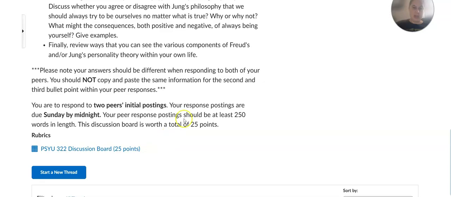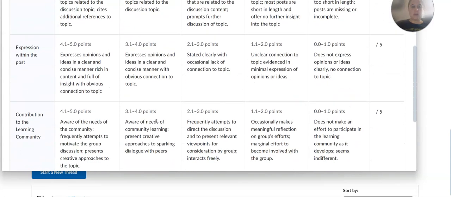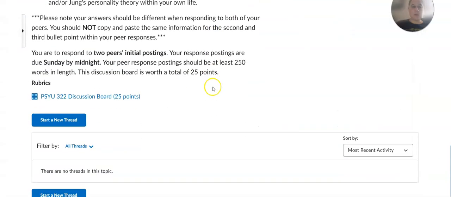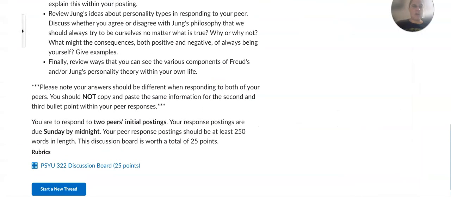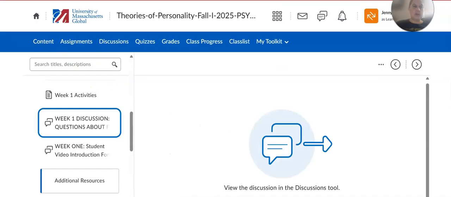And then once again, peer response postings should be 250 words in length, 2 of them due Sunday by midnight, and the total of the discussion boards is 25 points. If you click on this here, you're going to see the rubrics that are going to be utilized for the discussion boards.